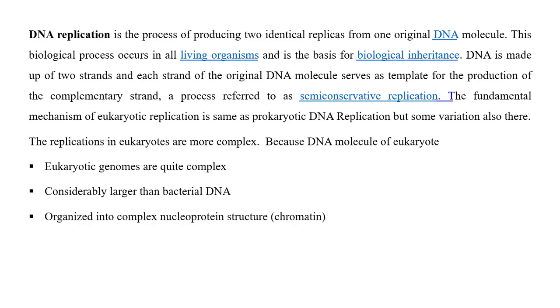The fundamental mechanism of eukaryotic replication is the same as prokaryotic DNA replication, but some variations are also there, which we are going to discuss. Replication in eukaryotes is more complex because prokaryotes have circular DNA, whereas the eukaryotic genome is quite complex. It is larger than the prokaryotic genome, and eukaryotic DNA is organized by nucleoprotein association, histone association, and everything.